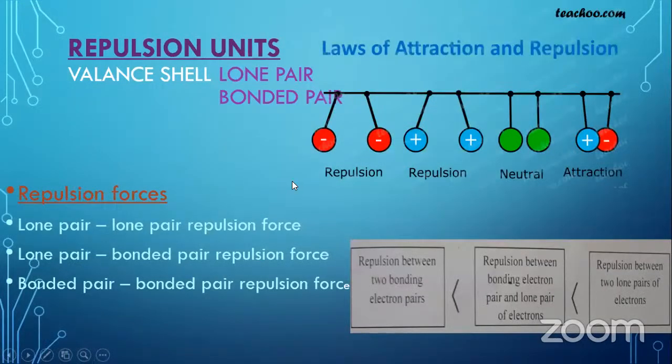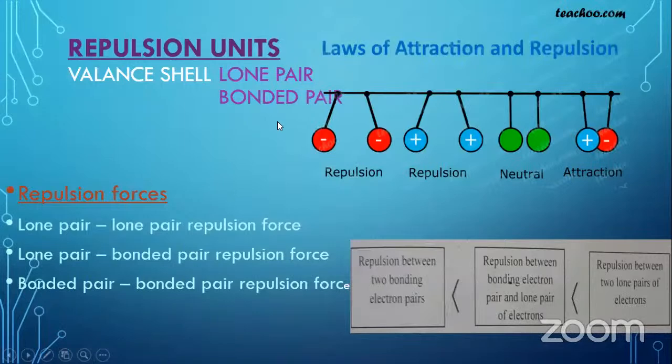Now, there are two ways to represent the valence shell electron pairs: lone pair or otherwise bonded pair. Lone pairs are not participating in the bonding; they are alone. And bonded pair means they have already participated in the bonding process.